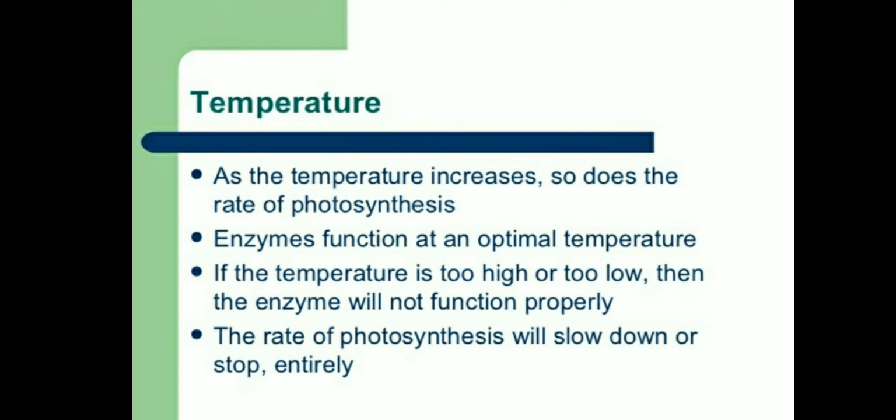Students, we know that different enzymes function at different temperatures. So if the temperature is very low or very high, in both cases the enzyme will not function. The rate of photosynthesis will slow down or stop entirely.